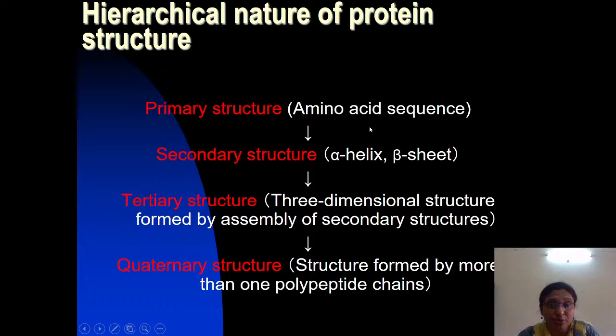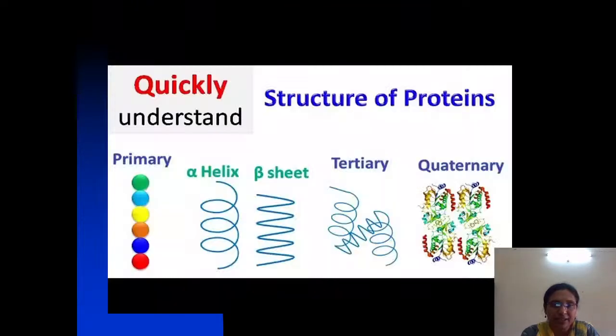Primary structure denotes the number and sequence of the amino acids. Secondary structure is the folding and twisting of the primary structure, with alpha helix and beta sheet as the regular, common patterns. The tertiary structure is a three-dimensional structure formed by the assembly of the secondary structure. And the next one is the quaternary structure. Oligomeric proteins, which have more than one polypeptide chain, undergo this next level of organization.